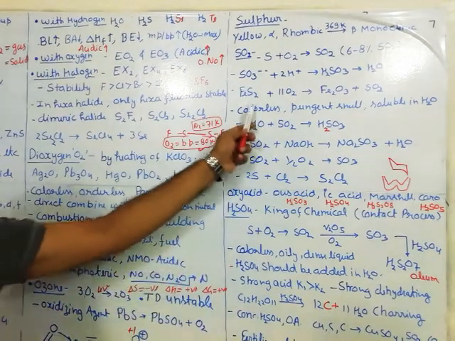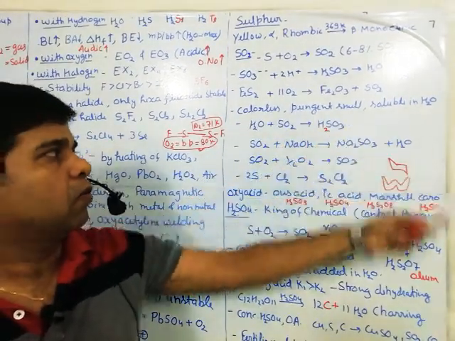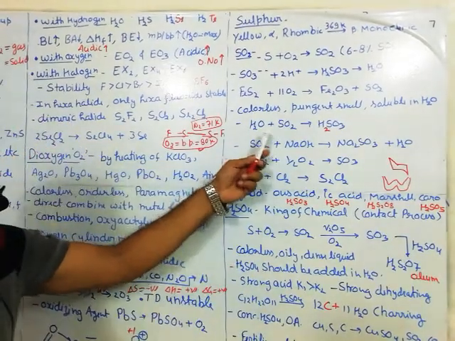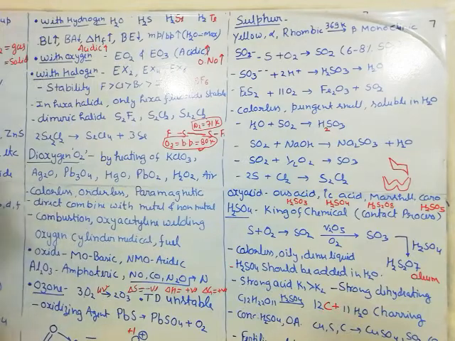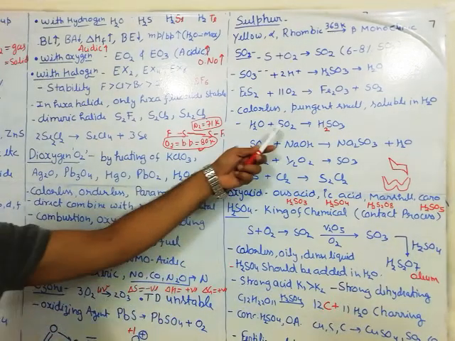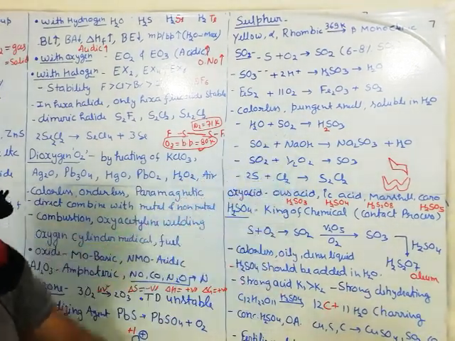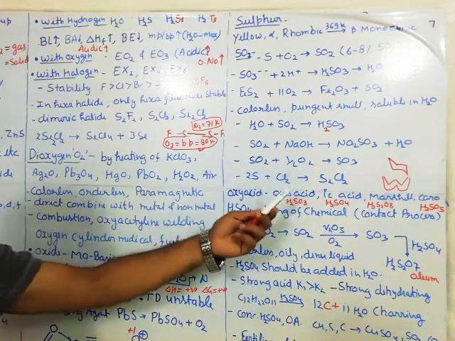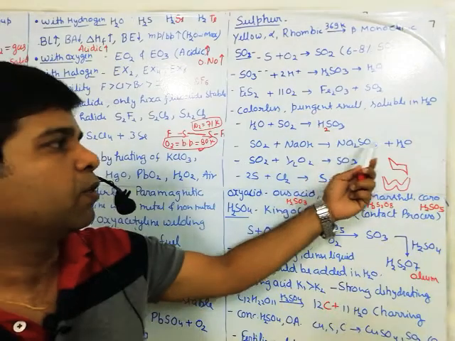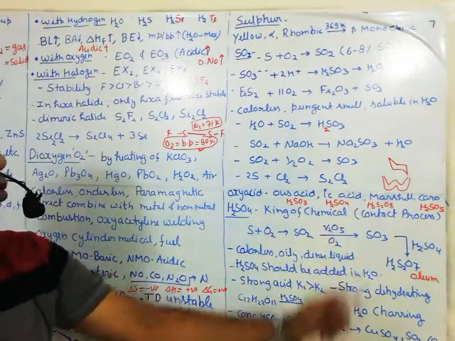SO2 is a colorless, pungent smelling gas soluble in water. When it dissolves in water, H2O plus SO2 gives H2SO3, sulfurous acid. This SO2 is acidic in nature, so the acidic gas can react with a base. Whenever they react together, it is an acid-base neutralization reaction that gives Na2SO3 plus H2O.